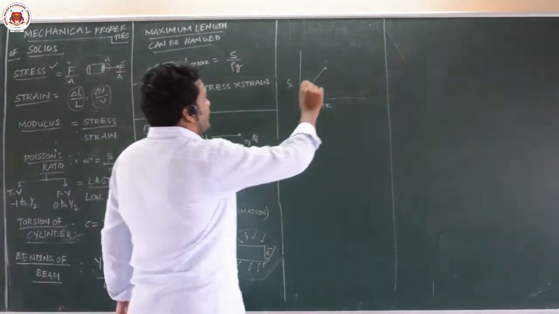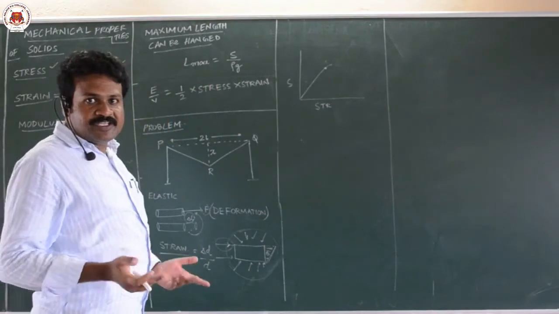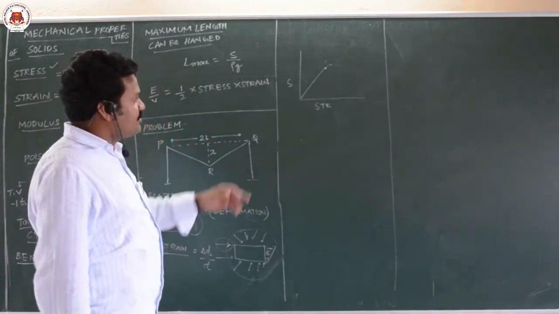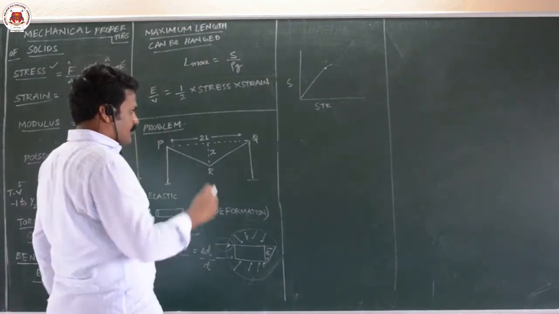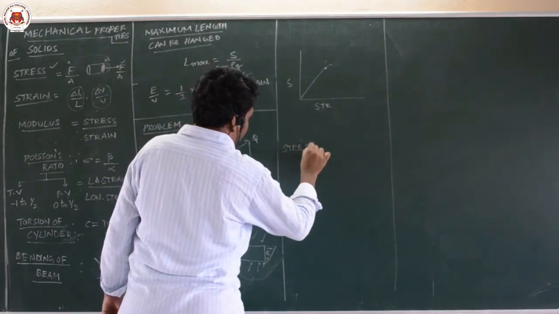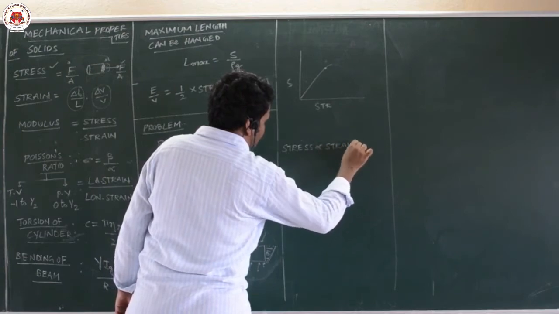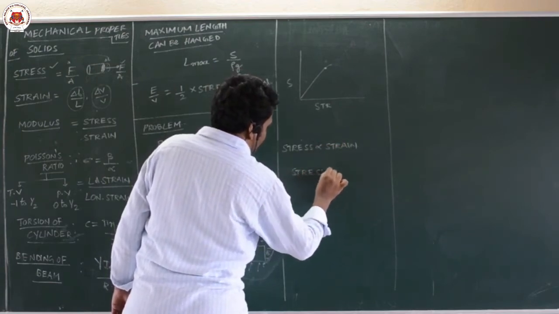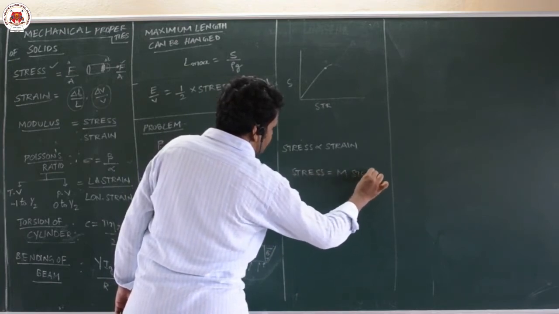After the proportionality limit, we get the elastic limit. Within the elastic limit, the body can get back to its original position, but stress and strain are not directly related. So if you remove the proportionality, stress is equal to M into strain, where M is called the modulus of elasticity.